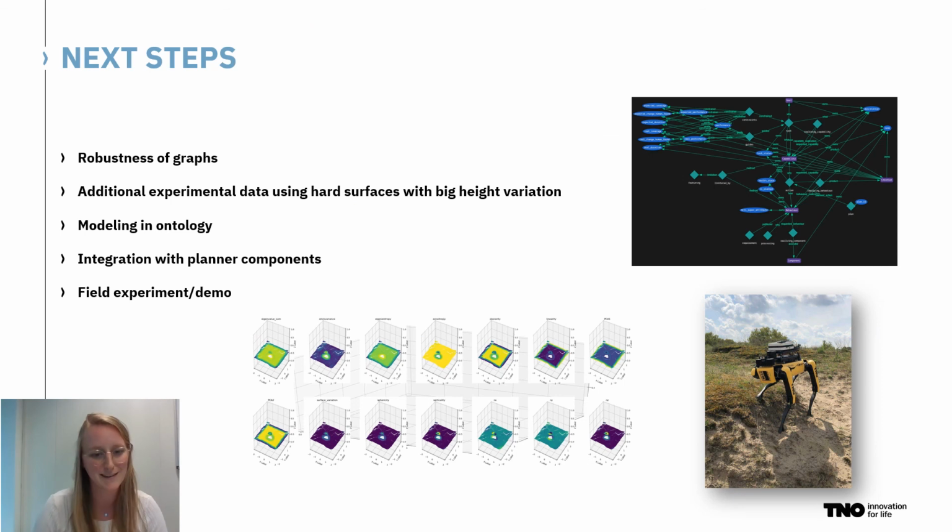We currently have discovered these relations, and we have these causal models. But we are still working on improving these models to make them more robust over different environments. We are recording additional data, especially for more terrain height variations. We are also modeling these interventions in the ontology, so that the interventions proposed by these causal models are implemented in the knowledge base of the system, and can eventually be picked up by the planner component to plan these interventions in the action sequence. Then, at the end of the year, we want to do a field experiment and demonstration of this functionality.